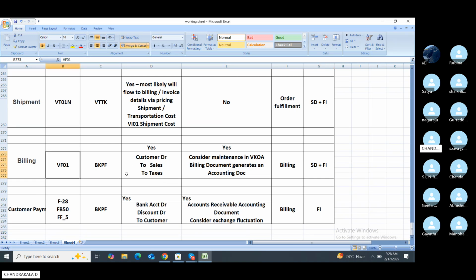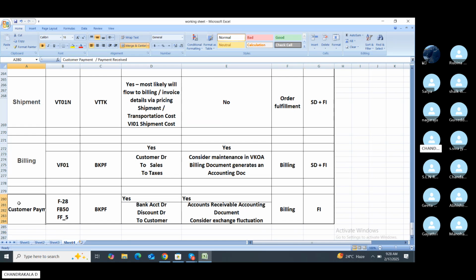Billing T code is VF01, and the table is VBRK. The entry is customer account debit, sales account credit, and tax account credit. This considers the maintenance in VKOA. The billing document is generated here, and the accounting document is generated here in billing. It affects both the FI and SD sides.